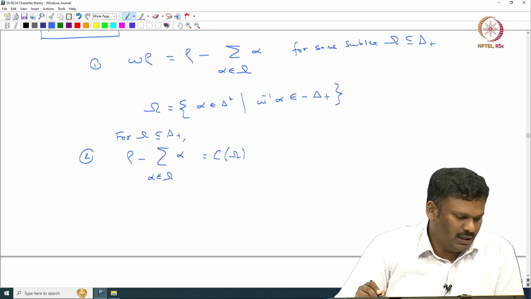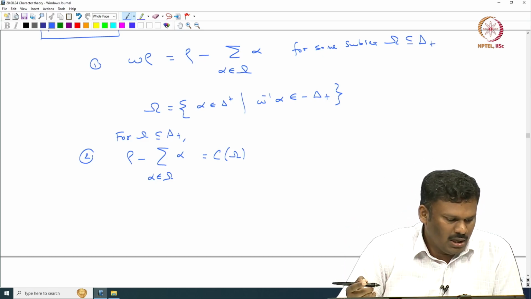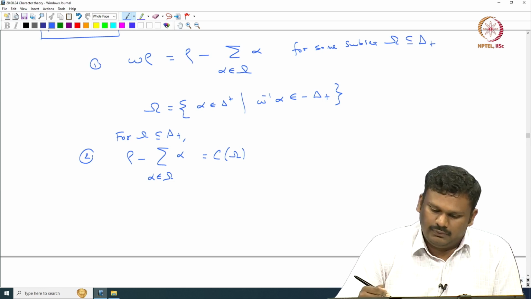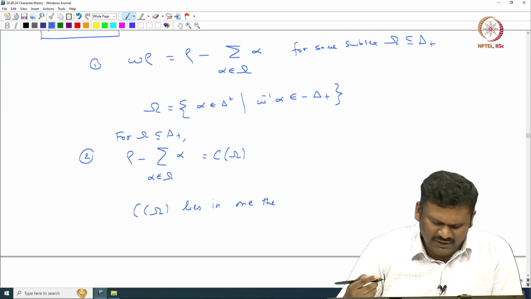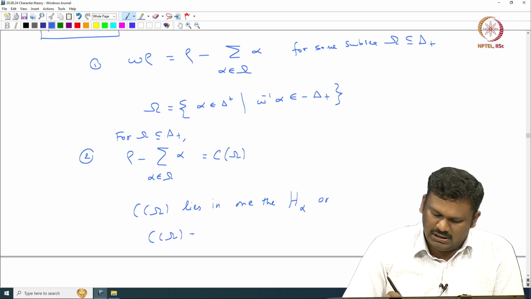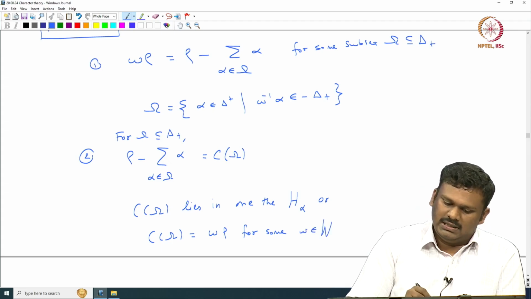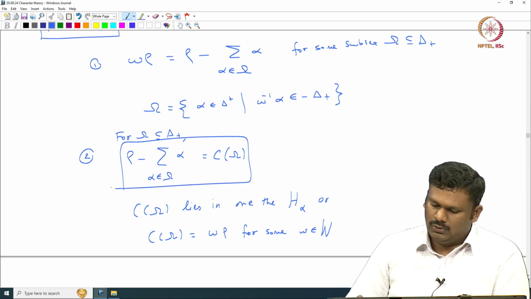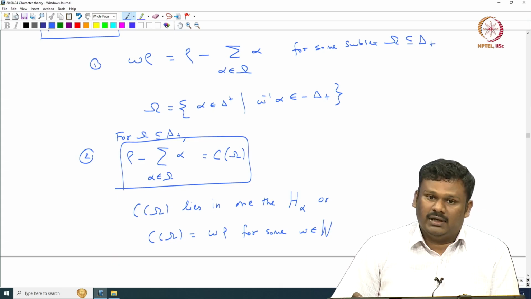Then either c omega lies in one of the reflecting hyperplanes H alpha, or c omega is exactly of the form W rho for some W in the Weyl group.